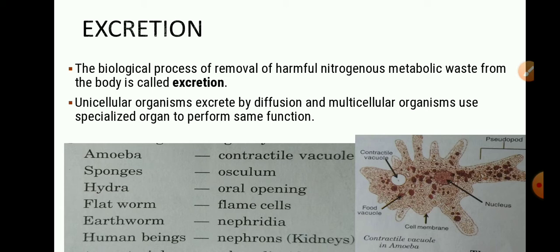Different organisms use different techniques to get rid of waste products from the body. Some unicellular organisms excrete by the process of diffusion from their body surface. So, unicellular organisms like amoeba use the diffusion process for excretion, and multicellular organisms use specialized organs to perform excretion. Here we can see some animals and their excretory unit.